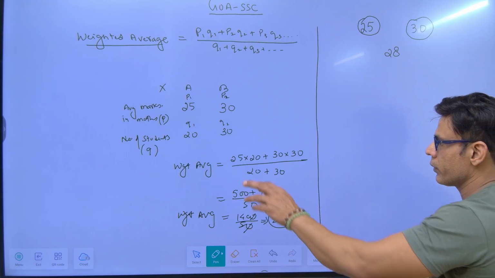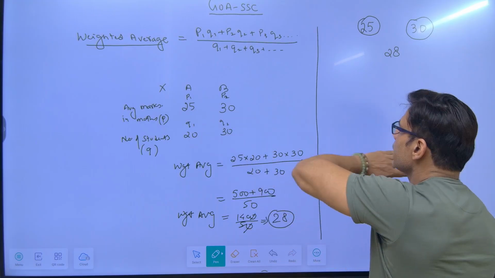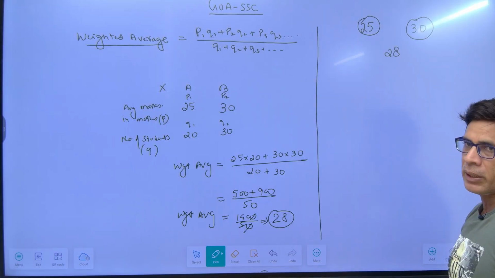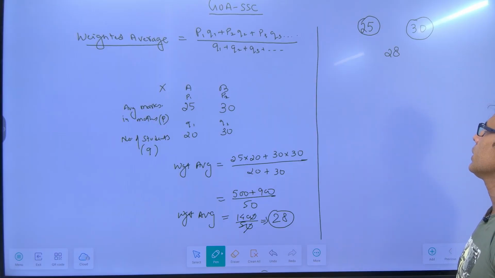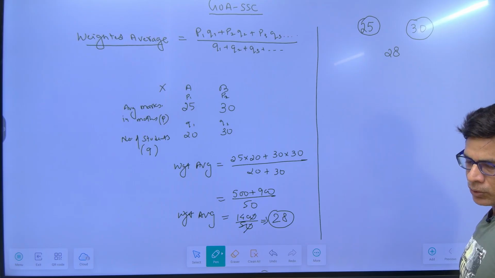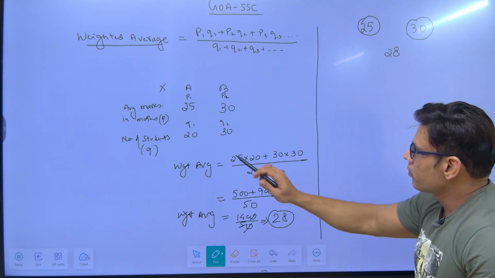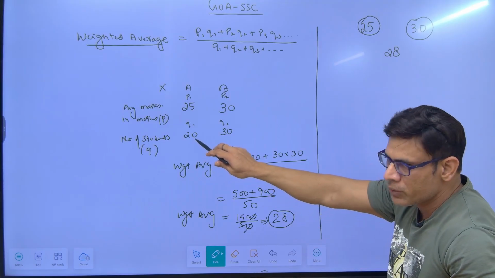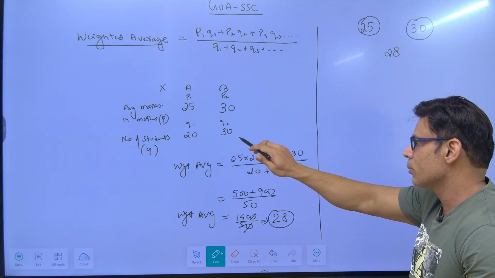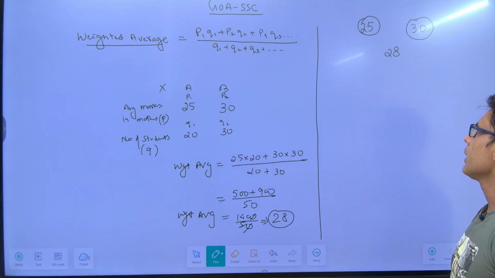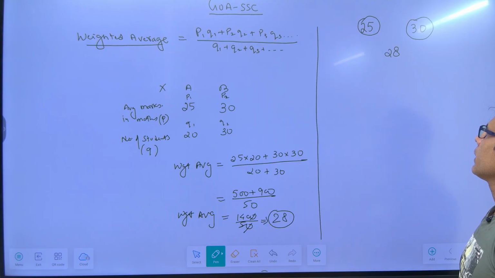No matter how many students you take here, it can never be less than 25 and can never be more than 30. It will always lie between 25 and 30. You should not take 0. This value should be greater than 0 and this should also be greater than 0. Then it will always lie between 25 and 30.